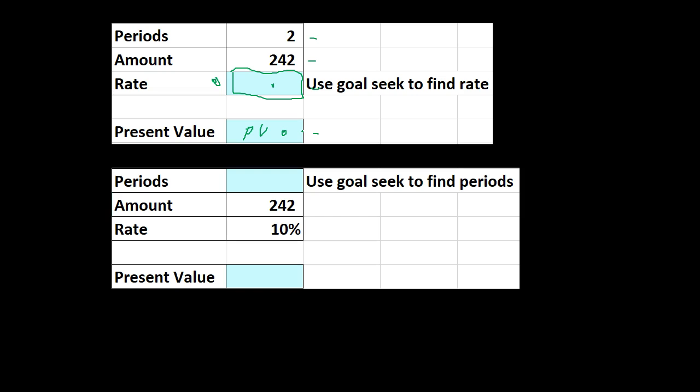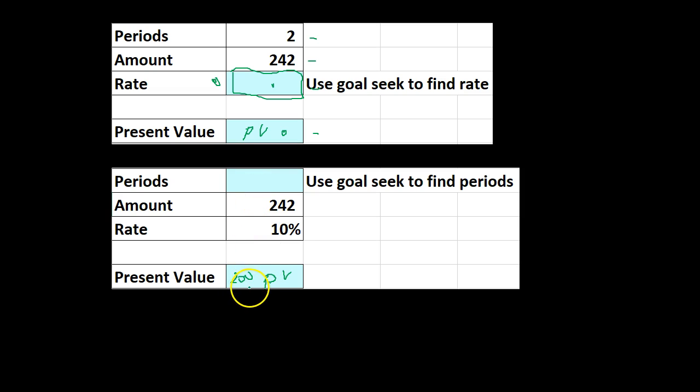So that's one way we can basically solve any other factor, any missing variable, using only one function, one equation within Excel. And we can do that here too. Like if we don't know the number of periods, but I know the amount, I know the rate, and I know this is 200, then I can say, well, let's use the present value formula. I'm not just going to type 200 in here and then look for a formula up top, because I don't know the formula for the number of periods. I don't want to know another formula. I just want to use the present value formula to figure out the number of periods.